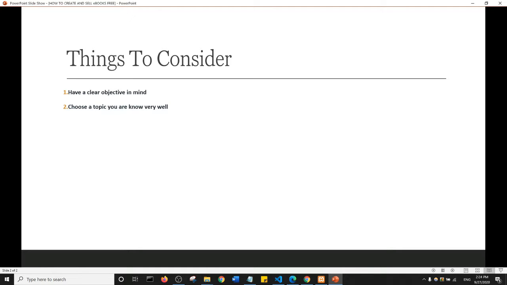Now, next, you need to choose a topic that you know quite well, okay? You need to have some level of knowledge in that area you want to create an ebook on. It could be something in maybe health and fitness, technology, or whatever, okay? But it's important that you have a strong knowledge base in that area.